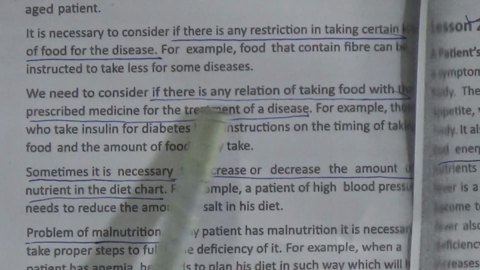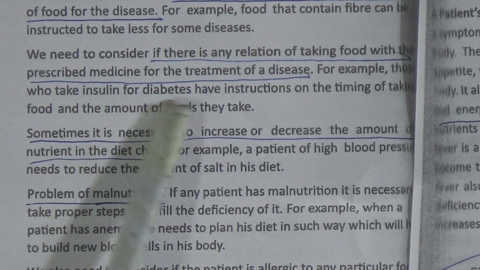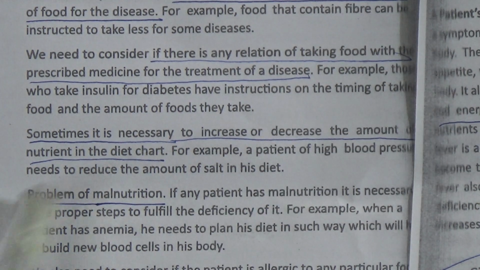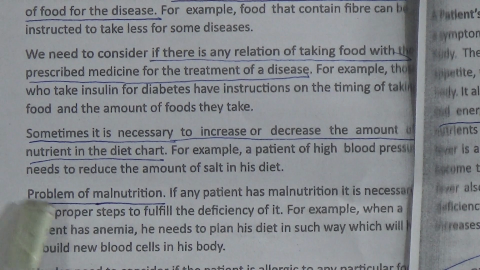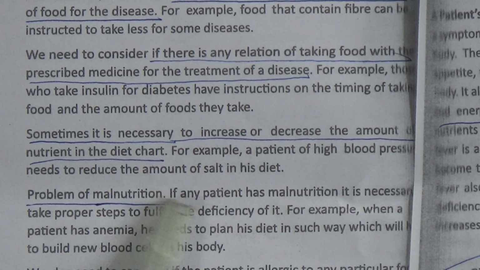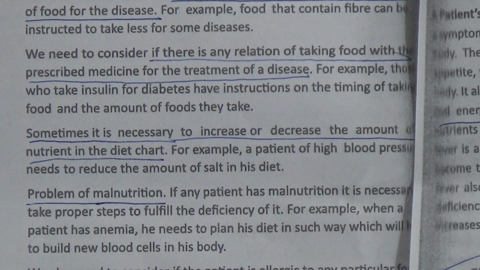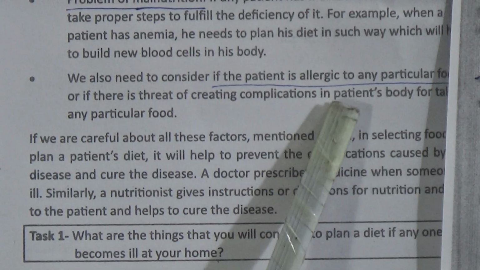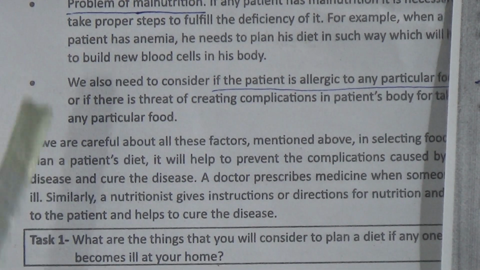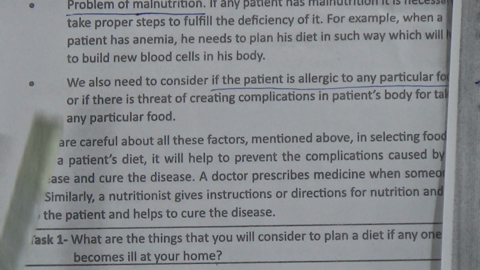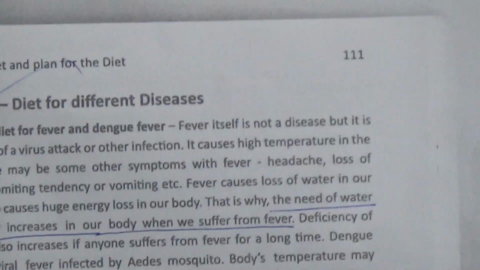The next one is if there is any relation of taking food with the prescribed medicine for the treatment of a disease. Sometimes it is necessary to increase or decrease the amount of nutrient in the diet chart. Problem of malnutrition. And if the patient is allergic to any particular food, okay, that means we have to consider these things for selecting and planning the patient's diet. Now go to the next one.